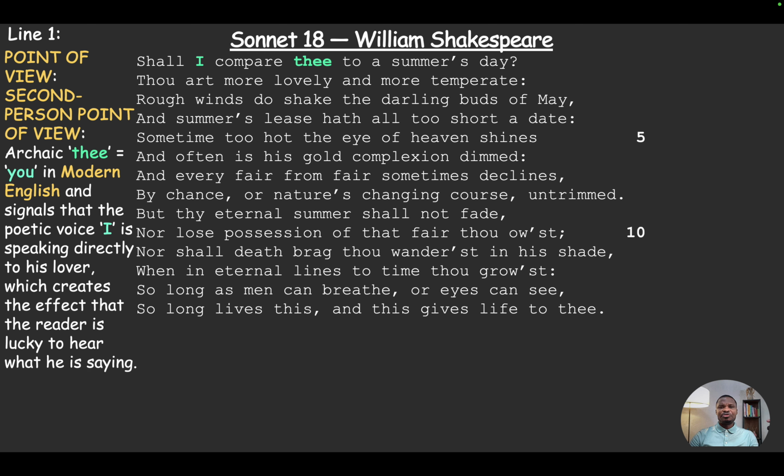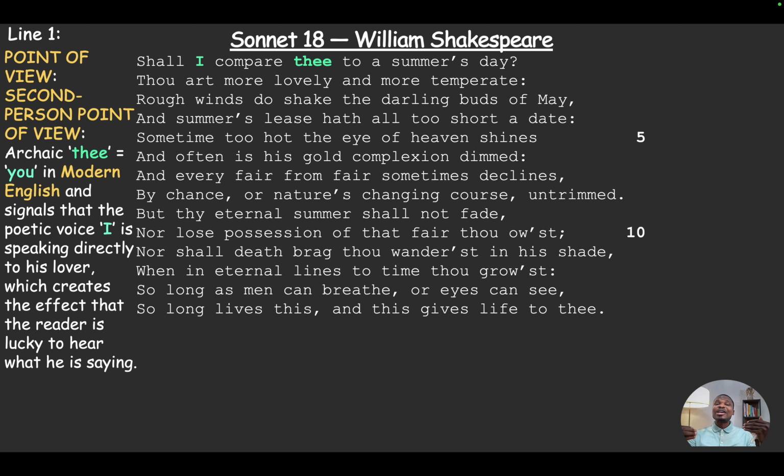Observe the point of view of the poem, right? We see the use of the archaic "thee," which is "you" in modern English, and signals that the poetic voice, which is "I," is speaking directly to his lover, not to the reader. So think of it this way: you're passing by and you can hear somebody speaking directly to their lover and saying beautiful, exquisite or lovely things to their lover. So that's essentially what is happening here.